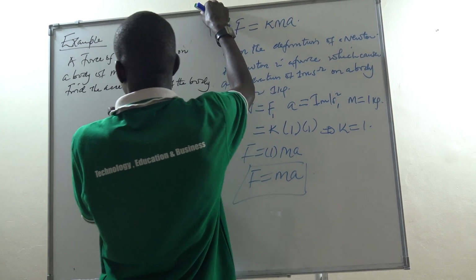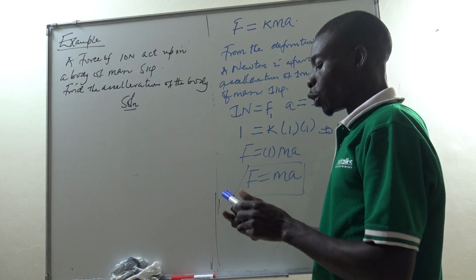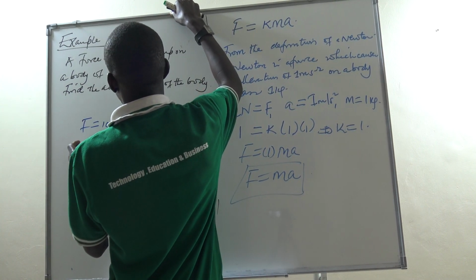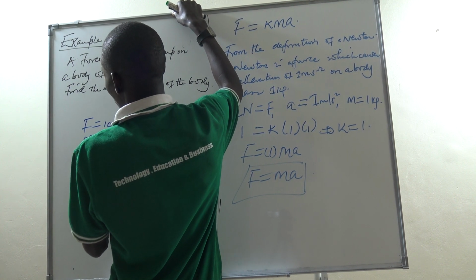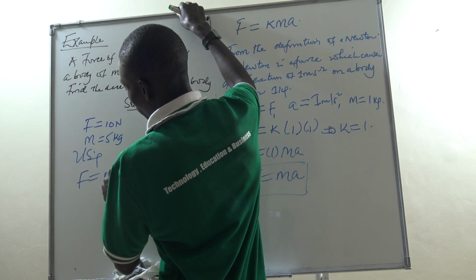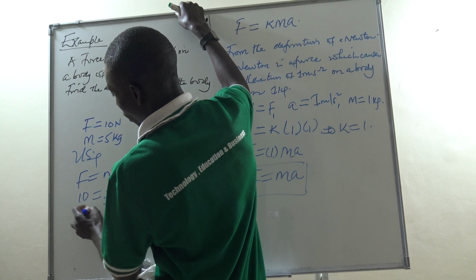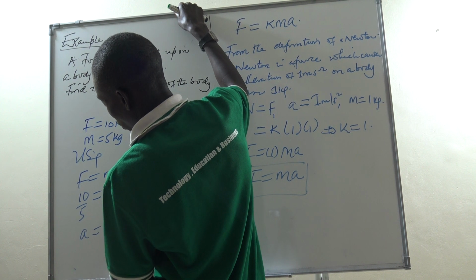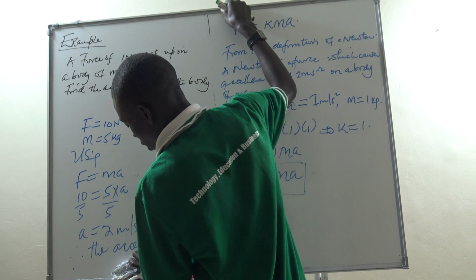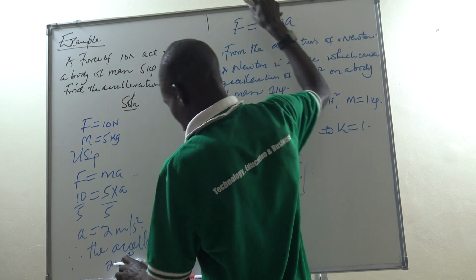If a force of 10 Newtons acts upon a body of mass 5 kilograms, which acceleration do you think it will cause? So we are given F as 10 Newtons and mass as 5 kilograms. Using our prominent equation, F equals MA, I'll say 10 equals 5 times A. Divide by 5, divide by 5, A equals 2 meters per second squared. So therefore, the acceleration is 2 meters per second squared.